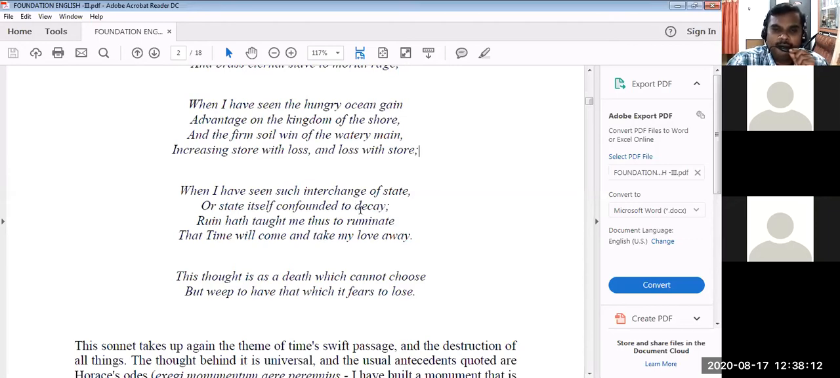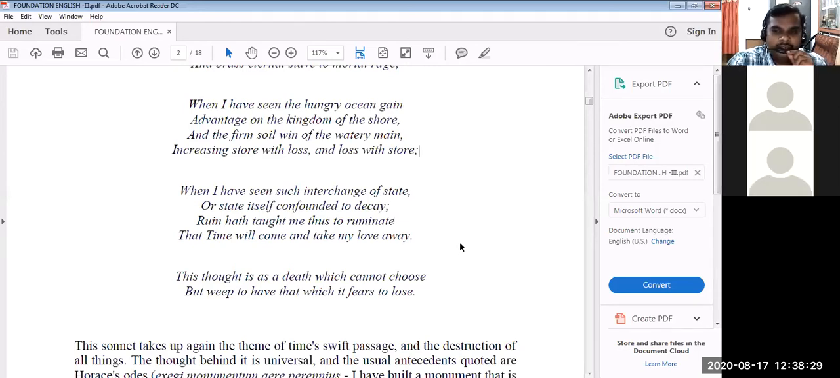Even today people are buried by police or by some officials of the government. Not even the family members are allowed. Things are changing. Even if you have money, you cannot bring hundreds of people to your marriage. Things are changing. So you see, ruin hath taught me.